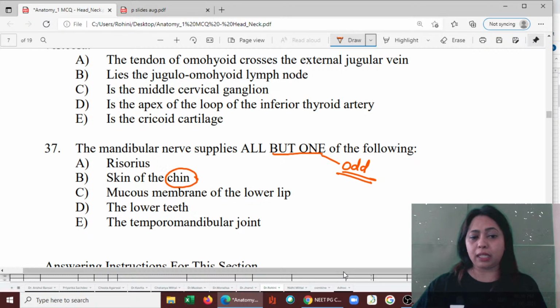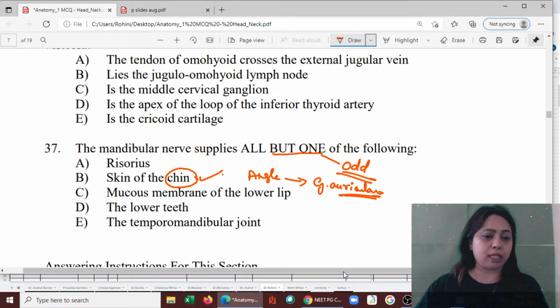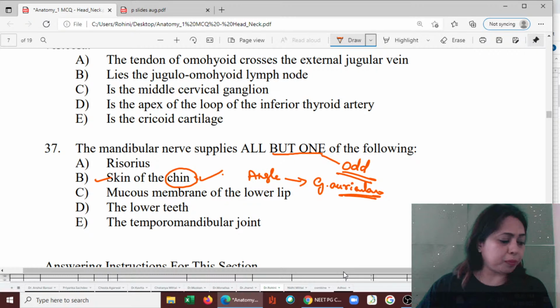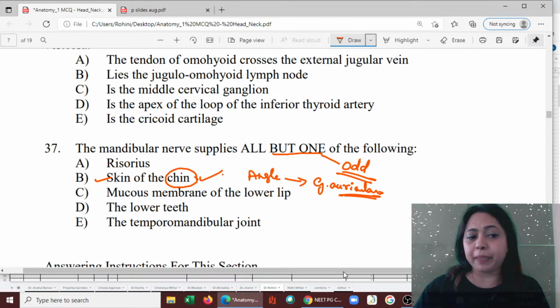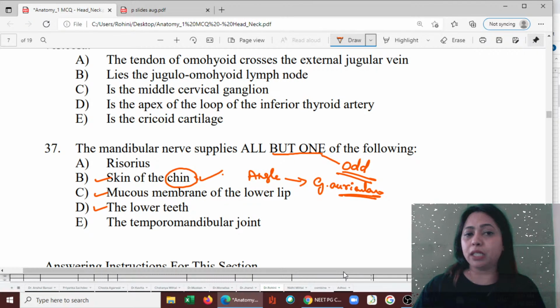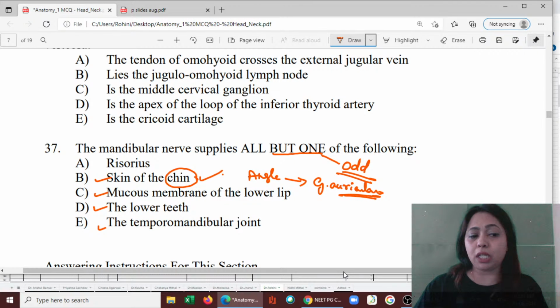Remember, not the angle. The angle is supplied by the great auricular. You see the word auricular. This is the chin. So it supplies the chin. Then the mucous membrane of the lower lip, it supplies. Then what about the lower teeth? Of course, anything here, it supplies. TMJ, it supplies through which nerve? Auriculotemporal.